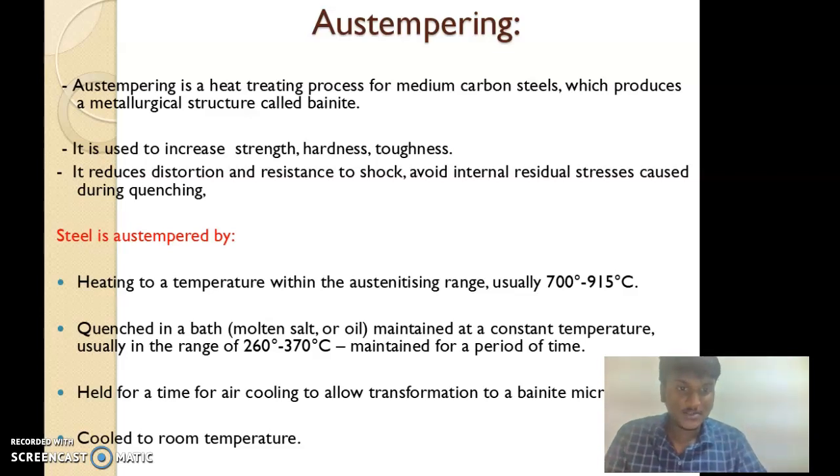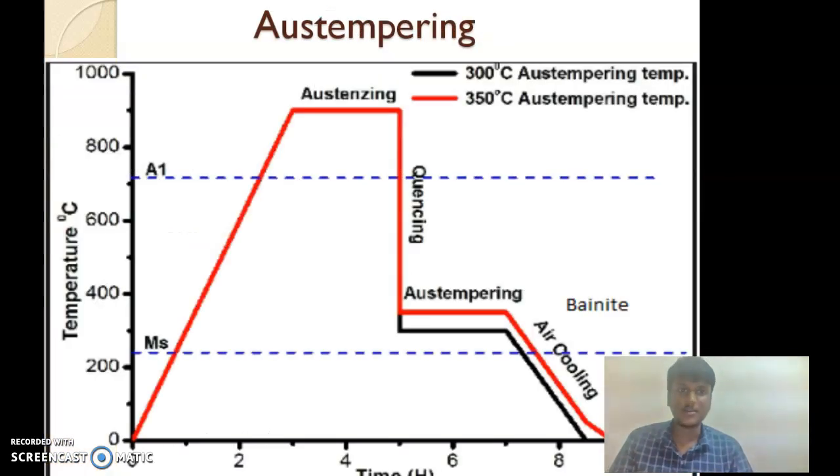Heating is usually done from 700 degrees to 950 degrees centigrade, and quenching at a constant temperature, usually in the range of 260 degrees centigrade to 370 degrees centigrade, maintained for a period of time. It is held for a time to allow transformation to a bainite microstructure, then air cooled to room temperature. And here's the diagram for austempering.